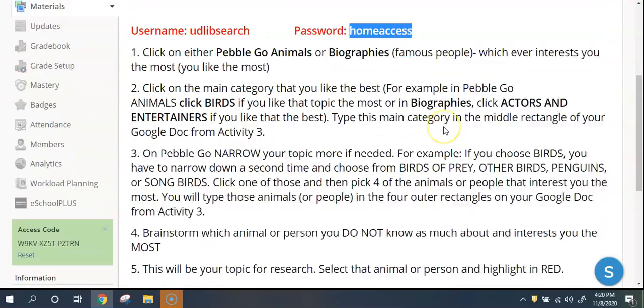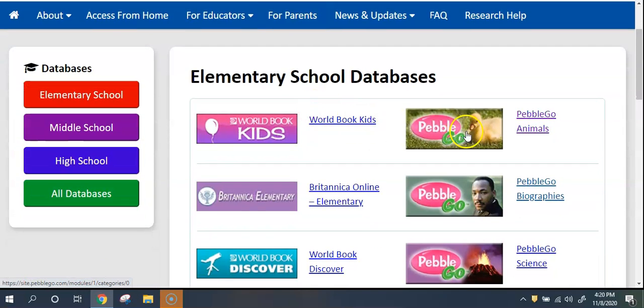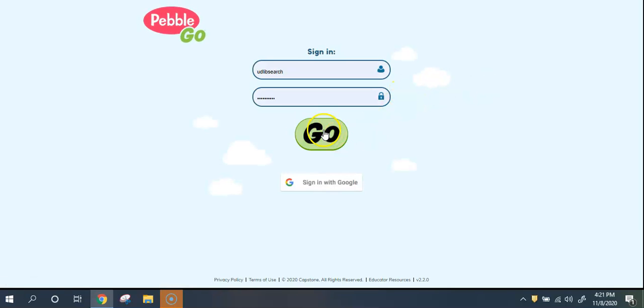So let's go ahead and skip on to UD Library. You'll click here to get there. I'm going to go up here though, because I already have the link up. So here we are. Got Pebble Go Animals, Pebble Go Biographies. So what you're going to do is click on whichever one interests you the most. So say I want to go to animals. Ooh, look, it's making me log in. So I already have UD Lib Search, and then I have home access in here already. So you can save it too.